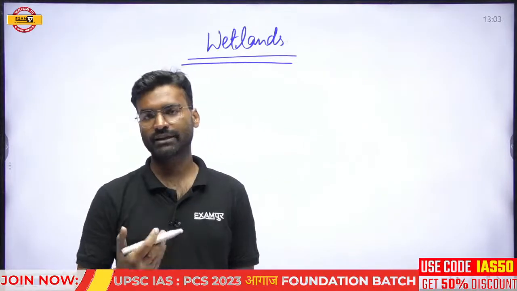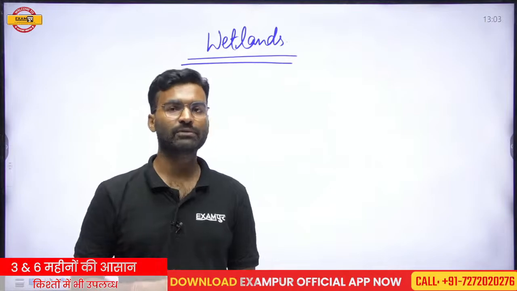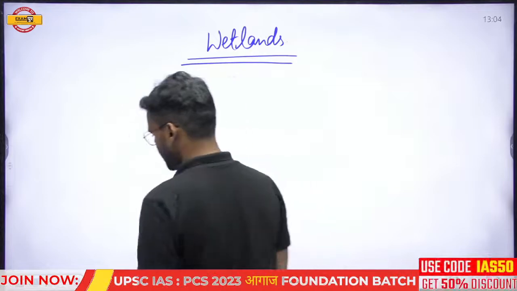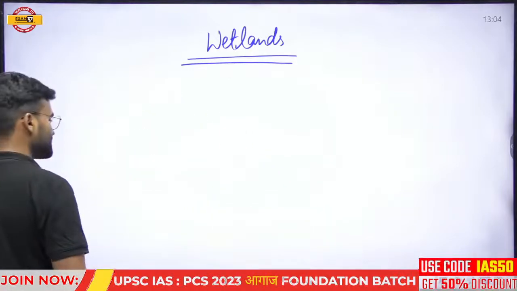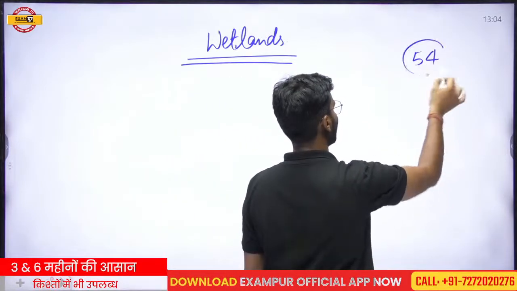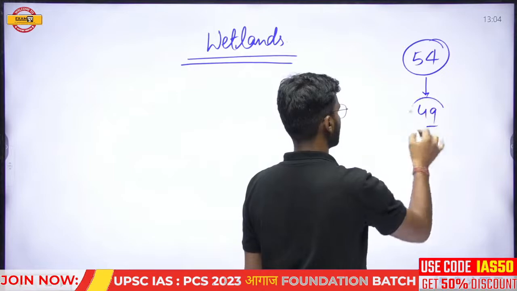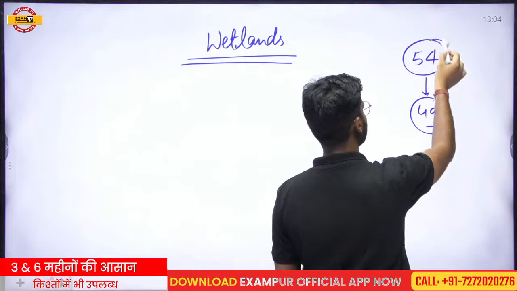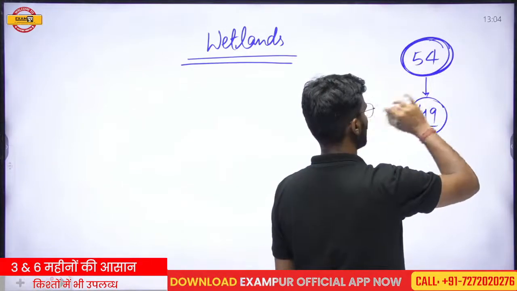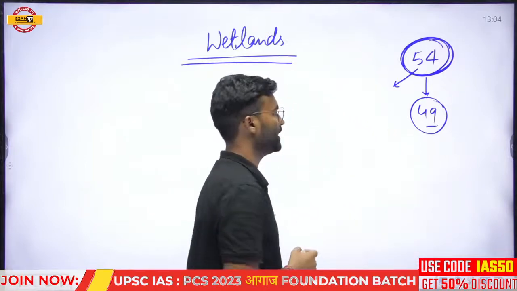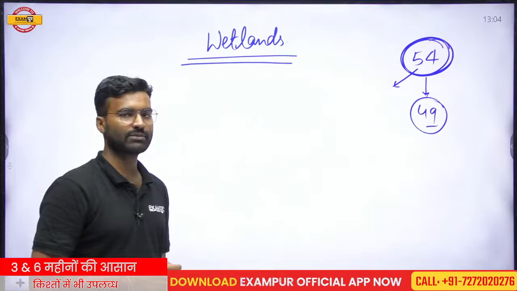Recently, the 5 new wetlands of India have been inducted into the list of the Ramsar sites, and now the total number of wetlands from India in the list of the Ramsar sites has become 54. Previously it was 49, but after the inclusion of these 5 sites, it has become 54. So 54 wetlands of India are in the list of the Ramsar sites.